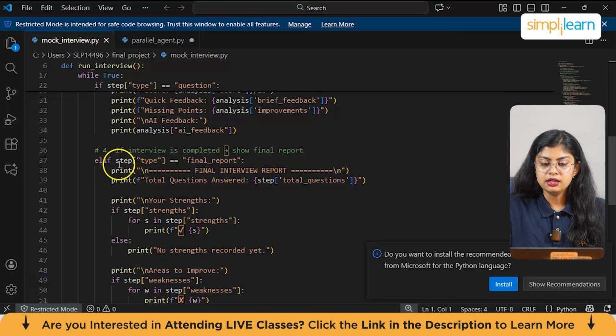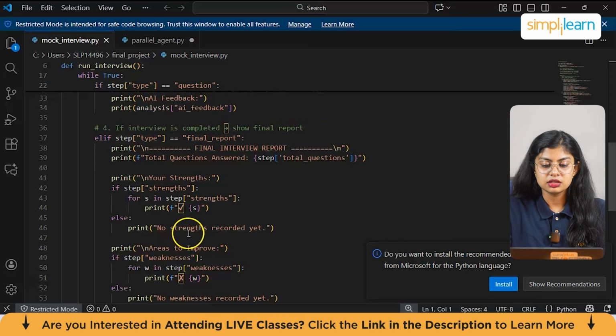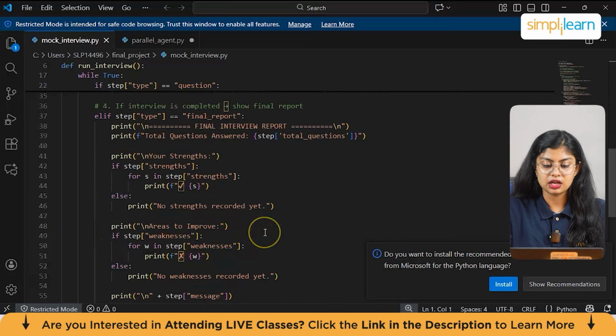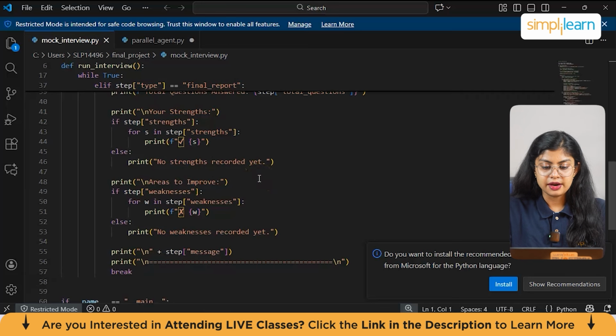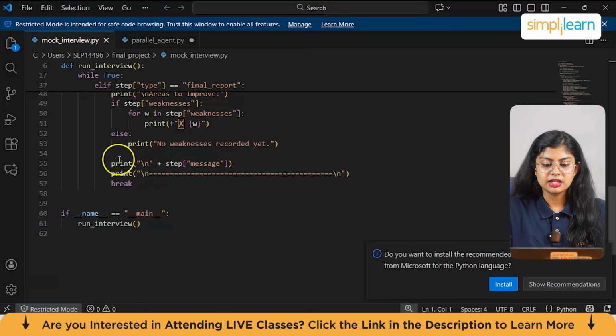So here you can see step type final report, print final interview report, and then we have print f total questions answered, step total questions, and print your strengths, if strengths, and else it prints no strengths recorded yet. So basically here we are printing the strength summary, and when we move down we are printing the weakness summary. And this is the final closing message, print step message, print a line of equal-to symbols, and break from the loop.